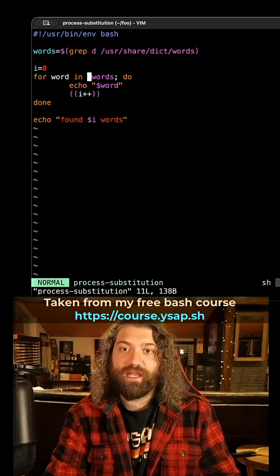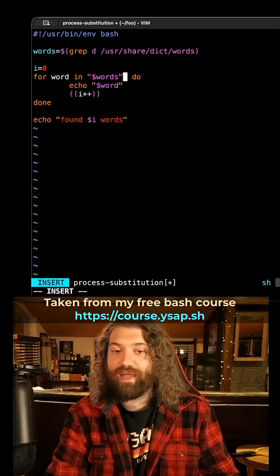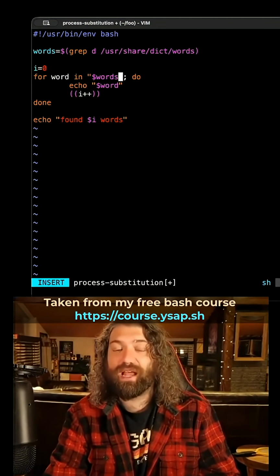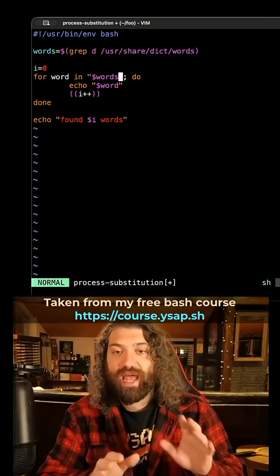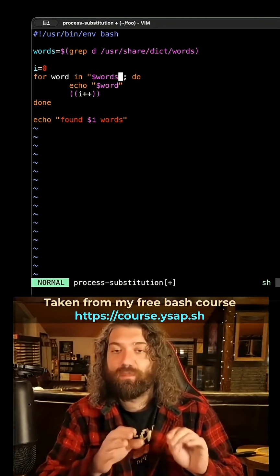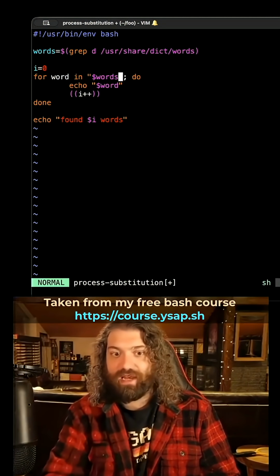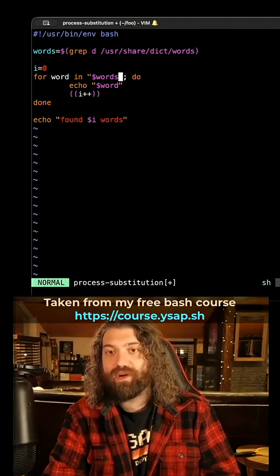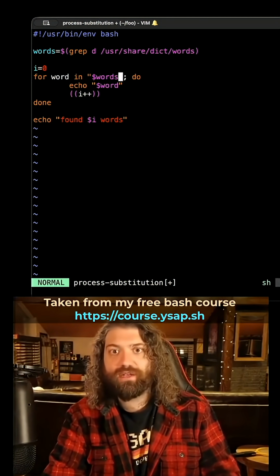But let me give you a little secret here. If you find that you're not quoting this thing in a for loop and that makes it work, then it's probably wrong. You really shouldn't be relying on this because you're using word splitting here in Bash. It's extremely powerful and you can use it if you know what you're doing, but there are better ways to go about doing this. Like I said, I just use it and it works just fine because I know what my input is. I know what /usr/share/dict/words looks like. If you know your environment, then go ahead and use it.